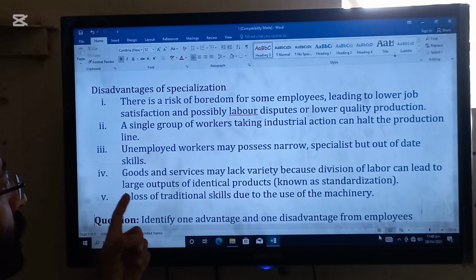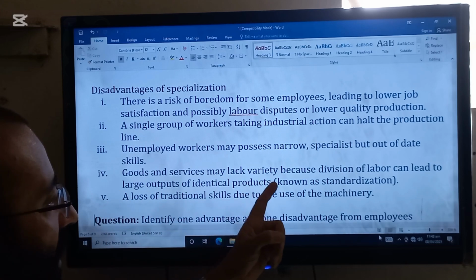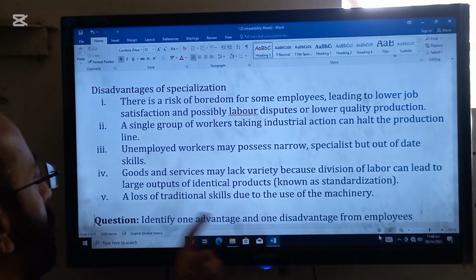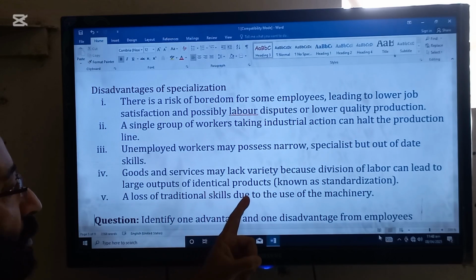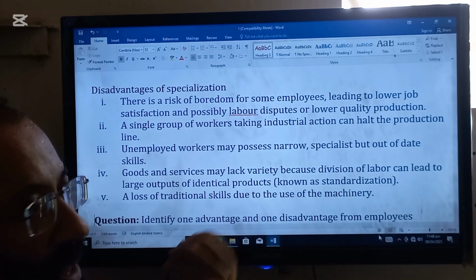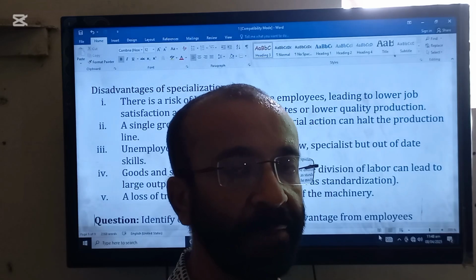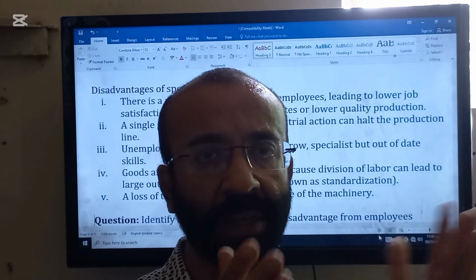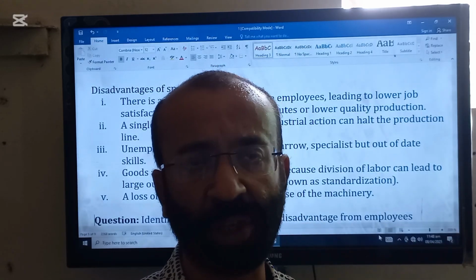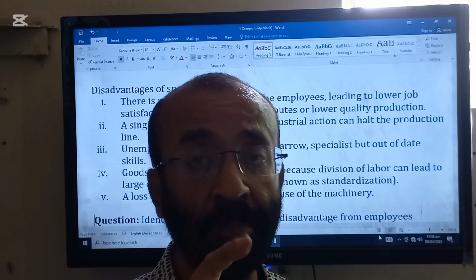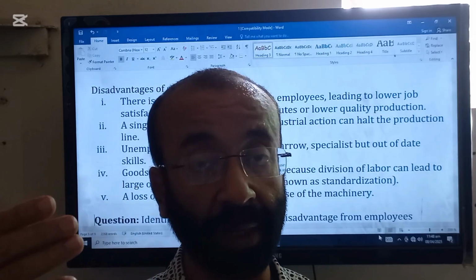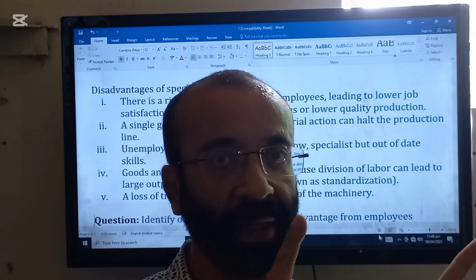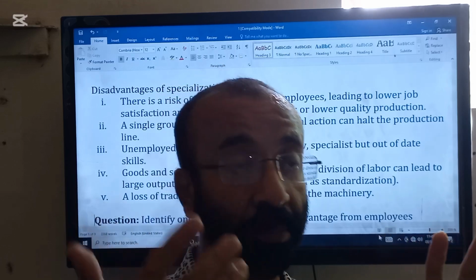Next disadvantage is goods and services may lack variety, because division of labor can lead to large outputs of identical products, known as standardization. So this is another disadvantage. When firms, countries or persons specialize in doing something, they will make products in bulk. So variety will not be there because they are making products in bulk.